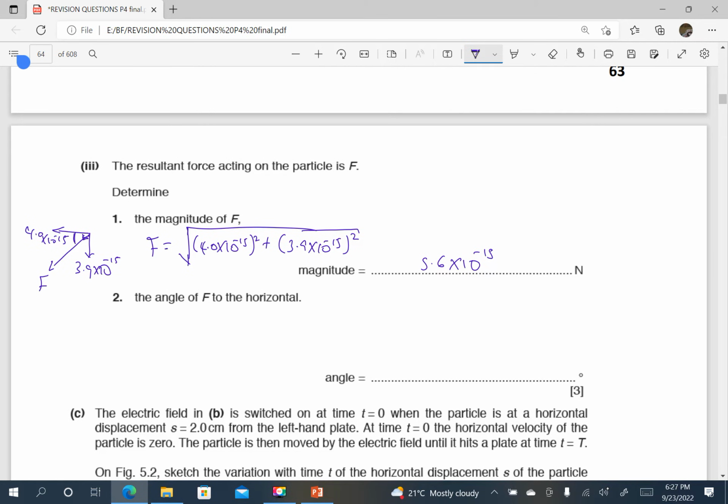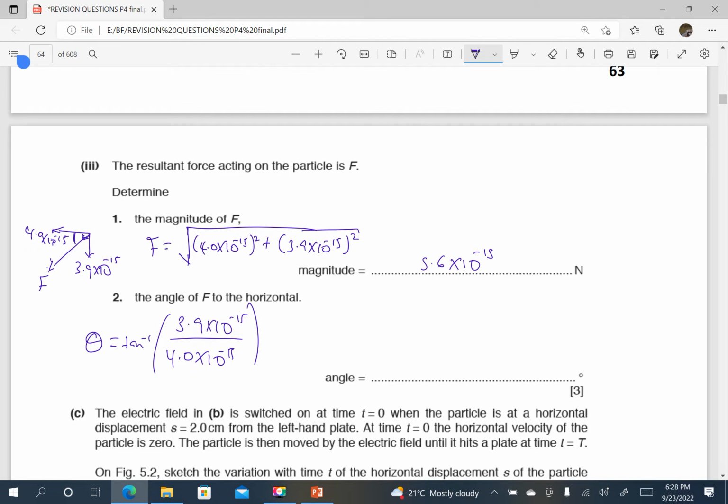So the angle, if I call it theta, is going to be the tan inverse of the opposite, which is the vertical, 3.9 times 10 power negative 15, divided by the adjacent, which is in the horizontal, 4.0 times 10 power negative 15.